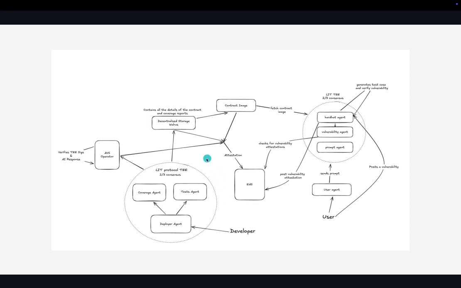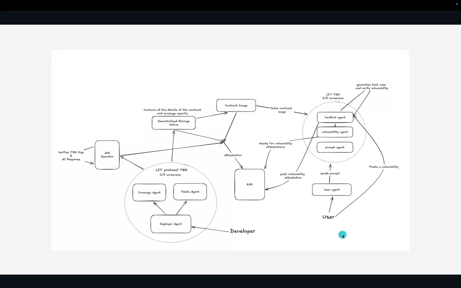Once all this is done, the TEE sends the smart contract, the ABI, and all the other related details to the decentralized storage at Walrus, and the smart contract image that has been generated while attesting to the EAS, all the details have been posted on the contract image.